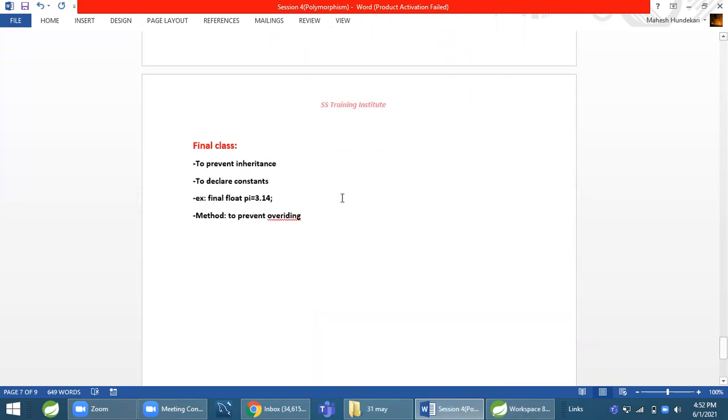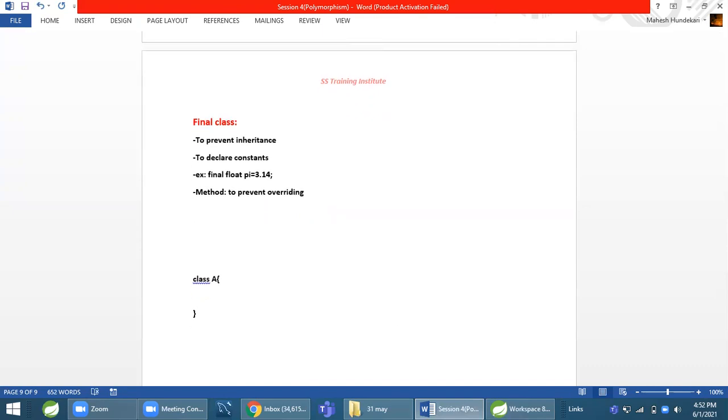Final class. To prevent inheritance, we use final classes. For example, if my requirement is that this class A should not be inherited by any class, I have some methods in it, and no one should inherit this class.